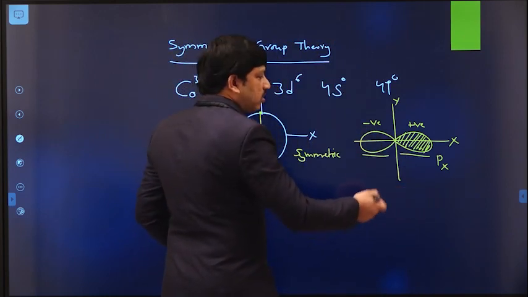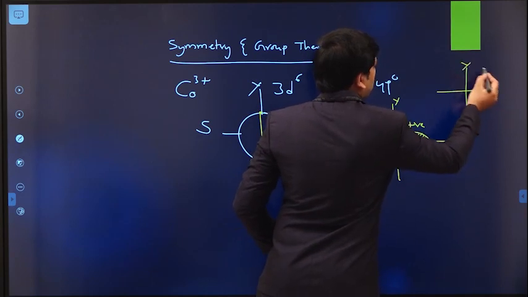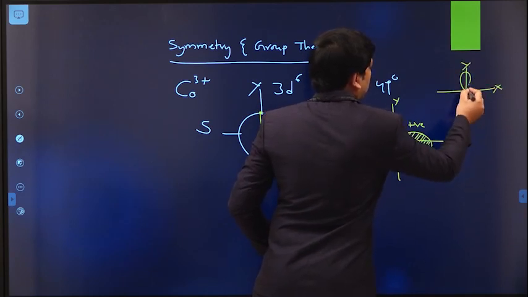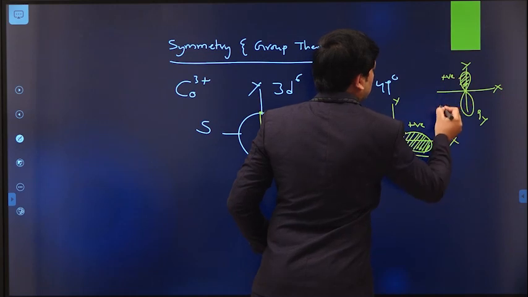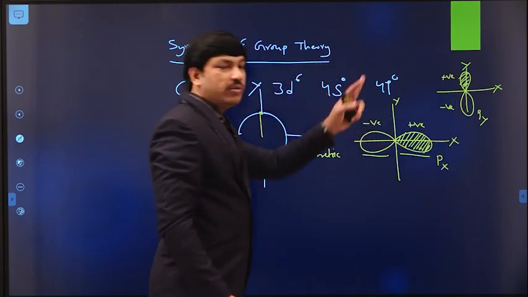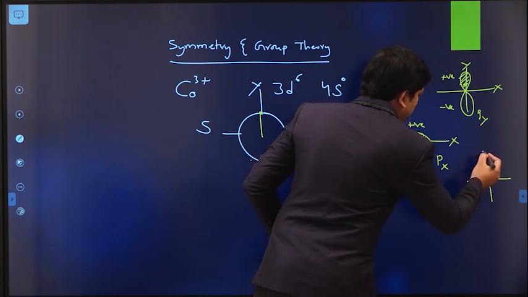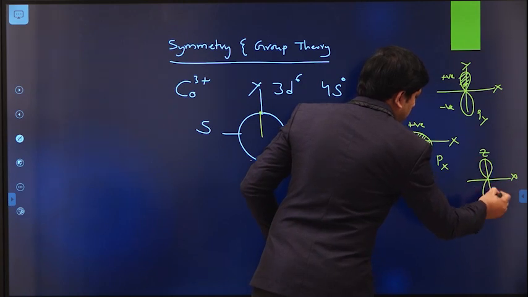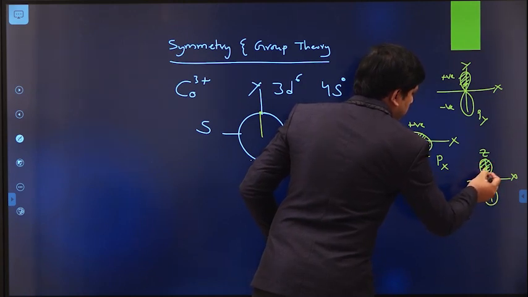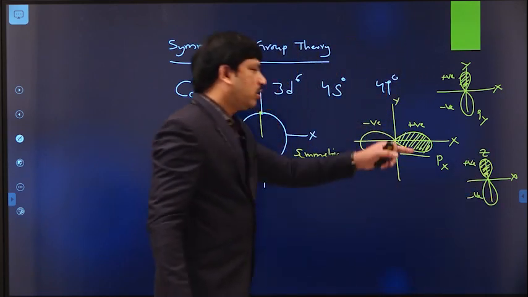We have px, py, and pz also. This is py, with a positive lobe and a negative lobe, so it is unsymmetric in nature. Similarly, let us say this is the z-axis and this is the x-axis, with a positive lobe and a negative lobe.